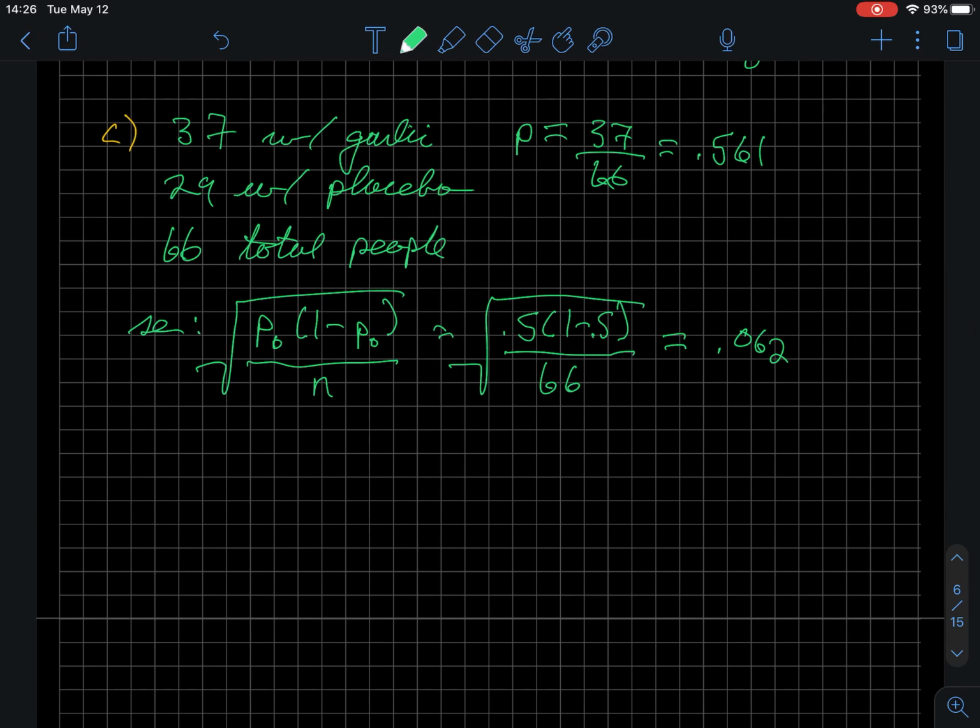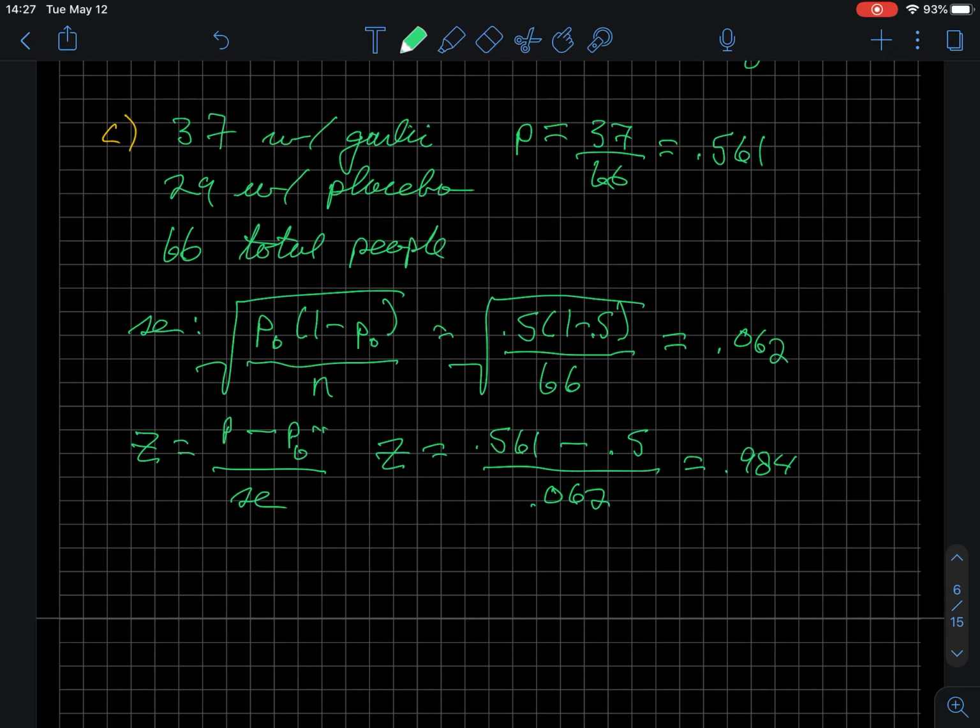And then we get the z-score, which is going to equal the estimated proportion minus the null hypothesis proportion divided by the standard error. In this problem, the observed one is 0.561 minus the null, which is 0.5, divided by that standard error, 0.062. And if we solve this, the z-score is going to be 0.984.